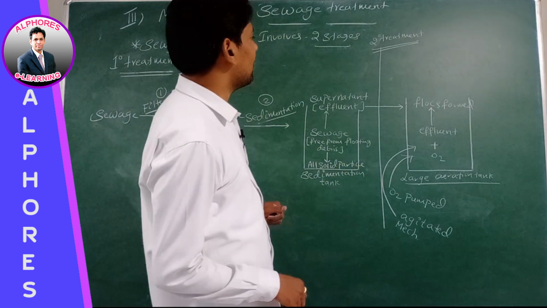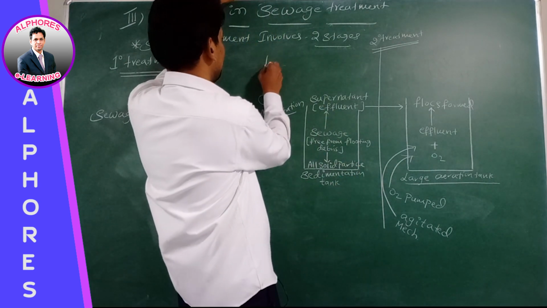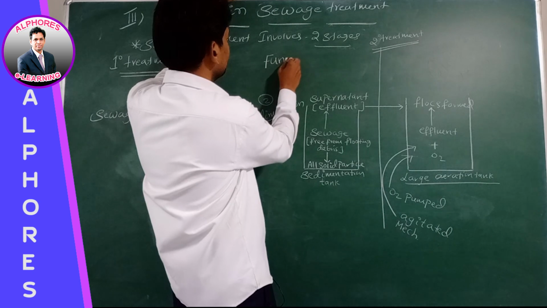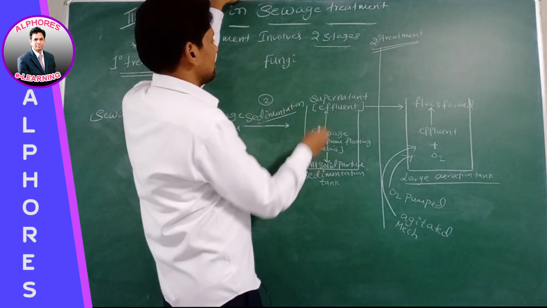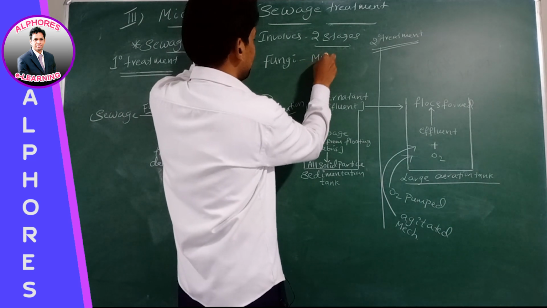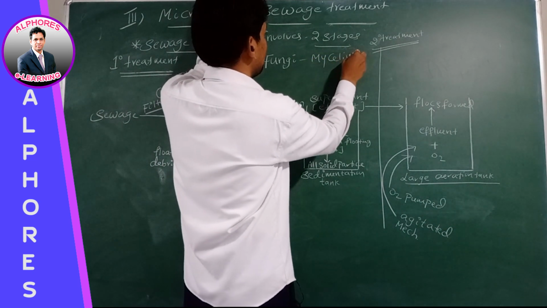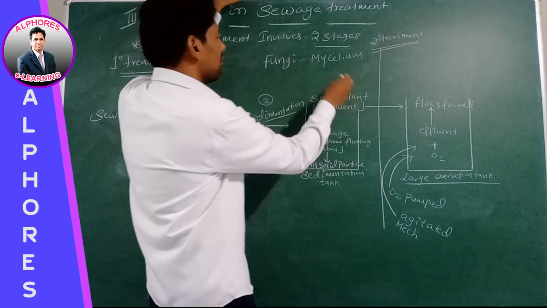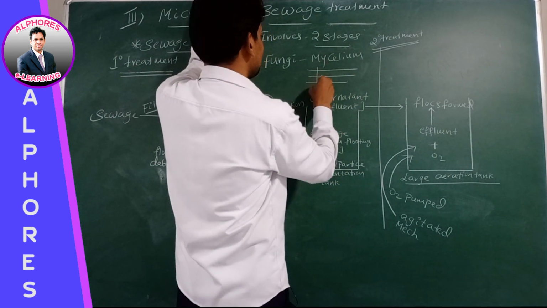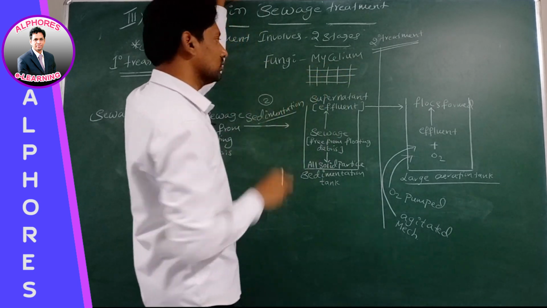Take a fungus. The body of fungi is called what? Mycelium. For example, if this is the mycelium, what is this one?